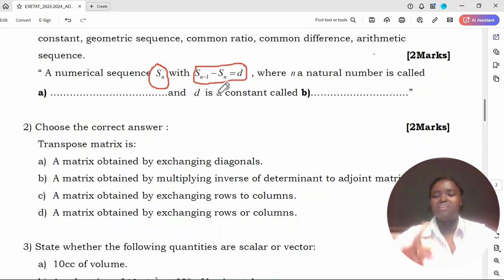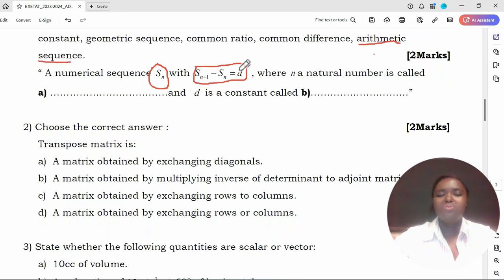If you take the difference between two consecutive numbers in that sequence, you get a common value. How do we call this kind of sequence? This kind of sequence is called an arithmetic sequence. So the answer was arithmetic sequence.